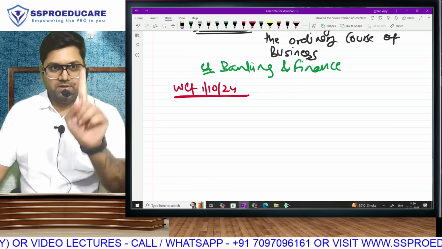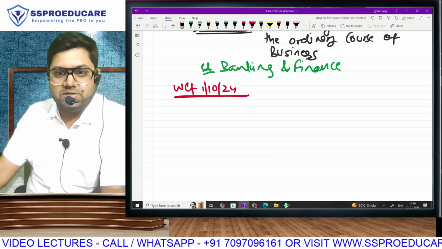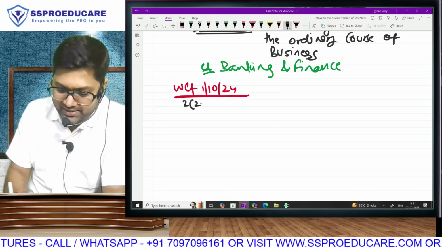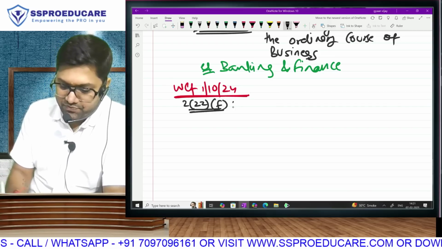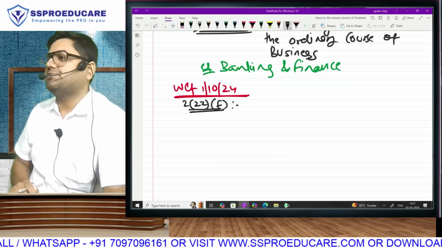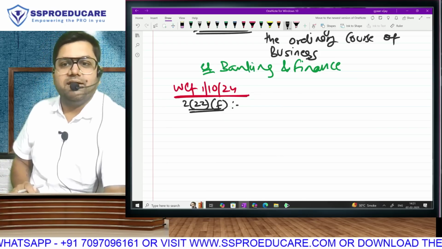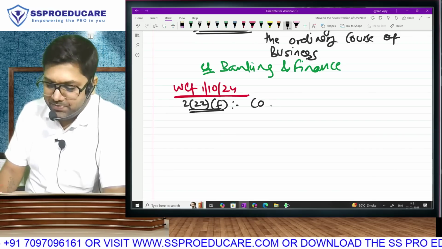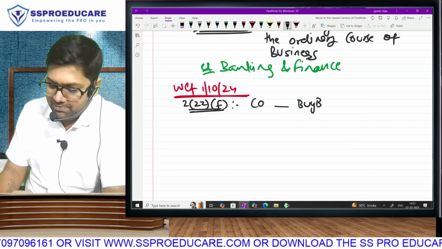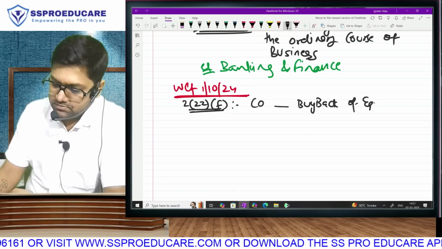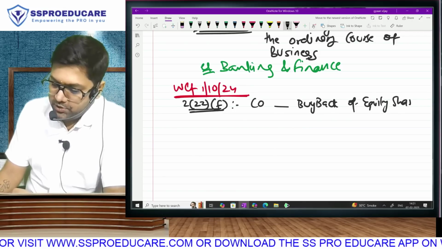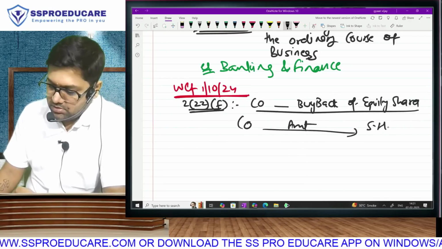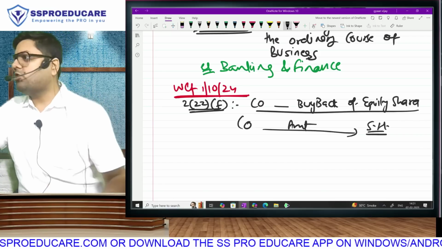With effect from 1st October 2024, a new clause has been introduced in section 222, that is 222F. This is provided you remember the concept of buyback and the buyback tax that is abolished. So whenever a company is doing buyback of equity shares, do you remember the company was paying an amount to the shareholder? This is against the shares that he is holding.